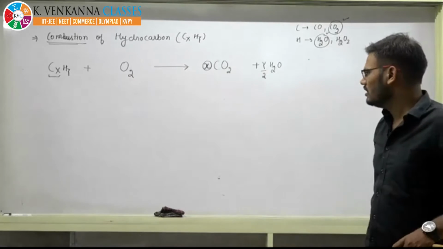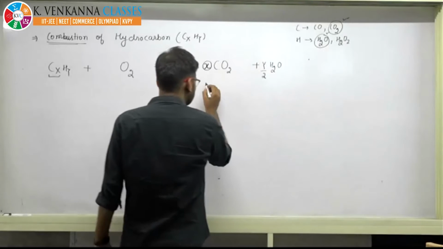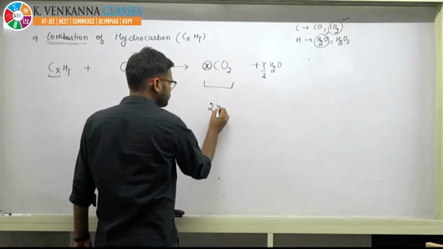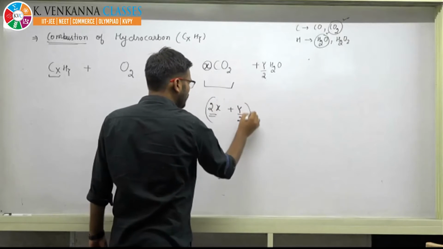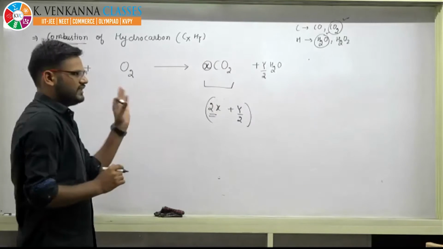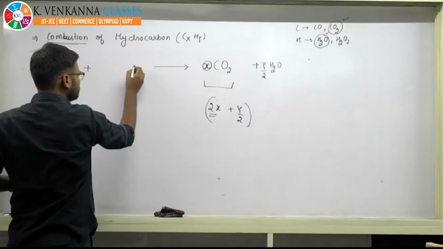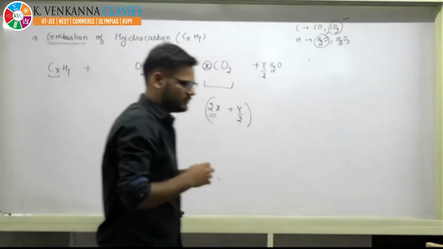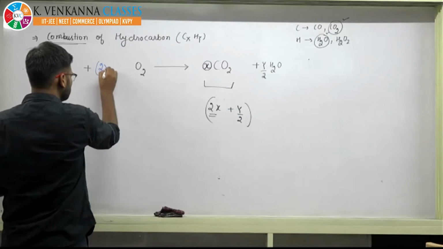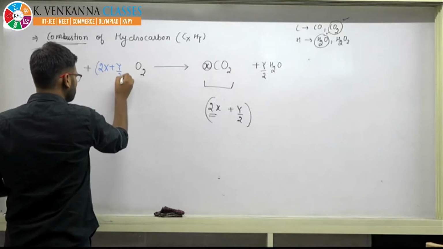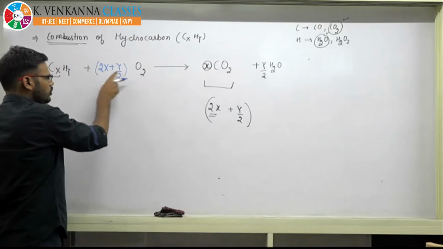Now our main job is to balance oxygen. You see here the number of oxygen atoms are 2x from here, and y by 2 from here. These are the total number of oxygen atoms. On the right hand side, to balance, if you put the same number 2x plus y by 2, you will see that now the number of atoms has become twice of this.